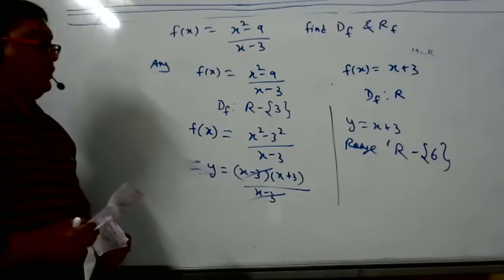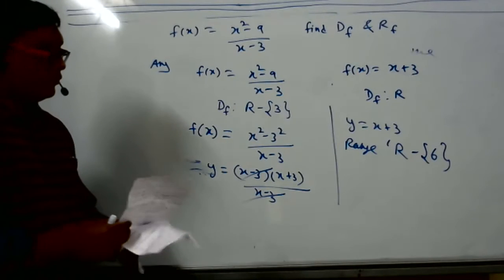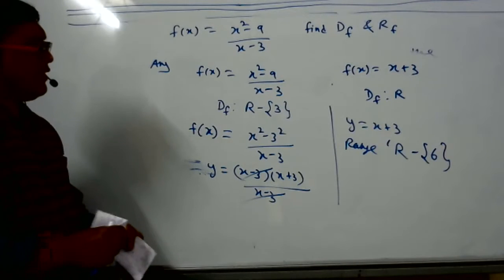And now what is your doubt? So my doubt is, why do we simplify it for finding the range? Range is okay now.